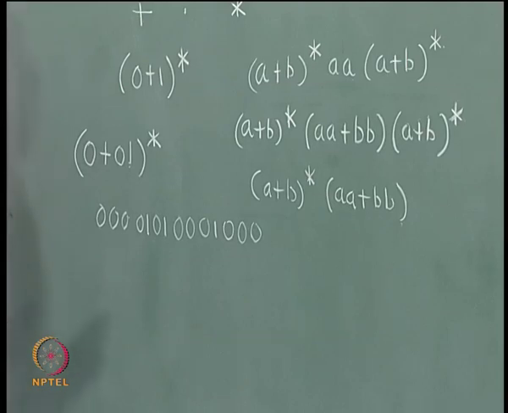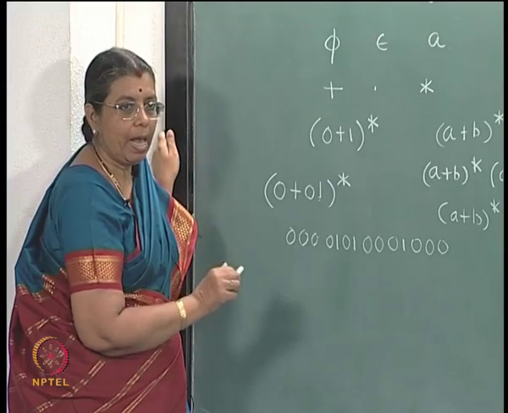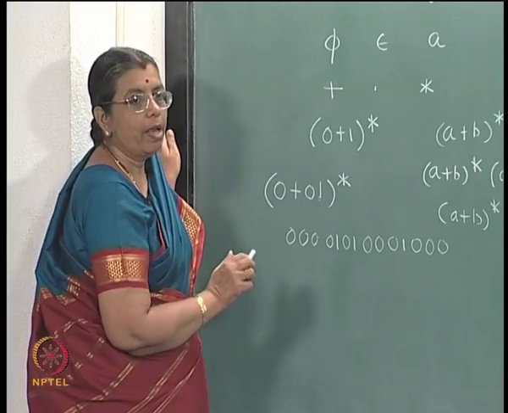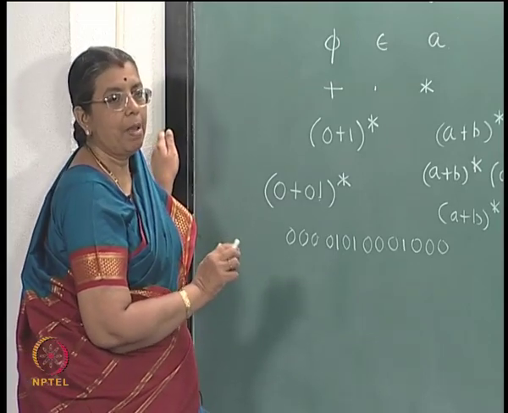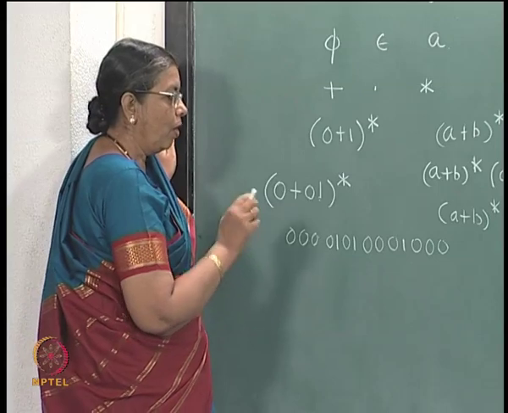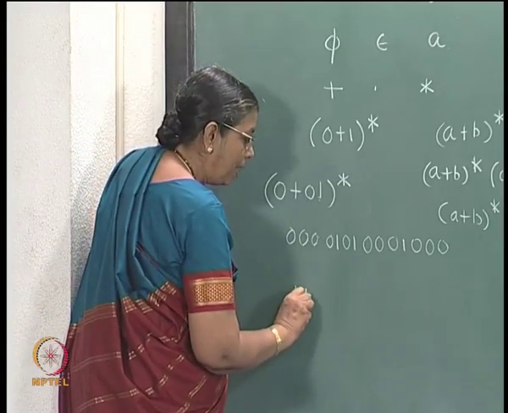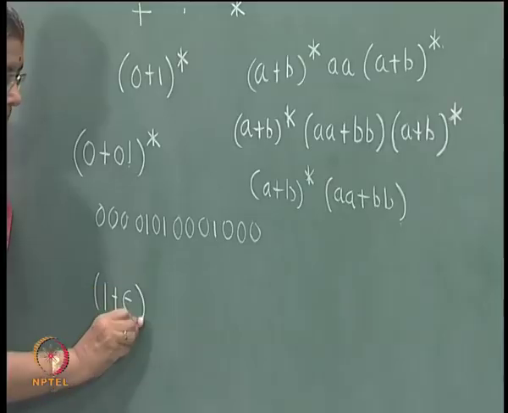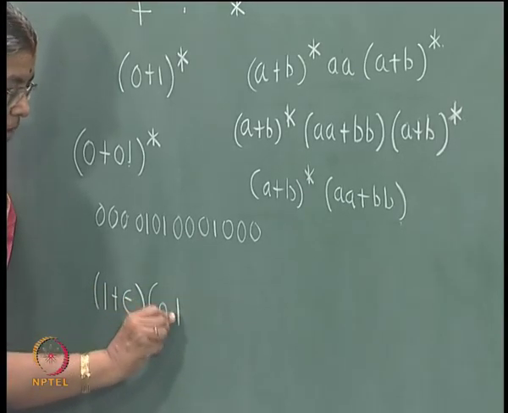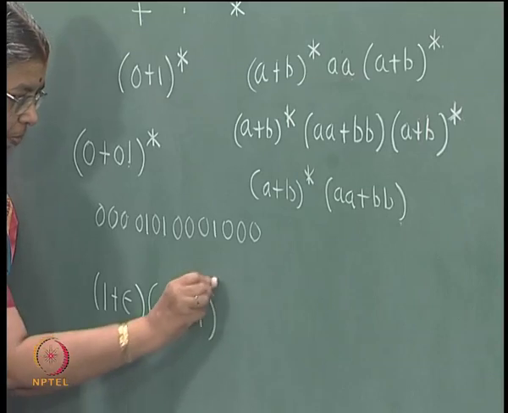Now, if you allow the possibility that initially you can have a 1, again you cannot have two consecutive ones, but the string may begin with a 1. If you allow for that possibility, then you have (1 plus epsilon)(0 plus 01) star.